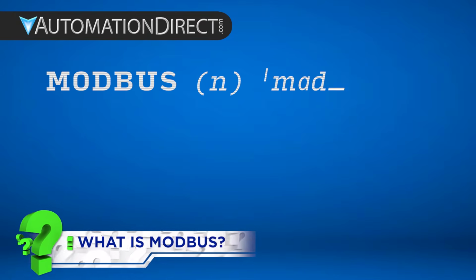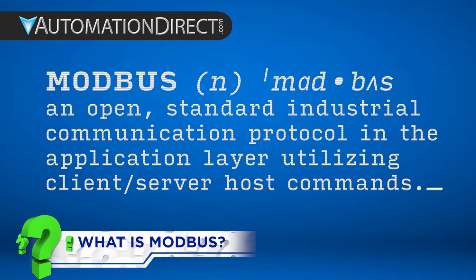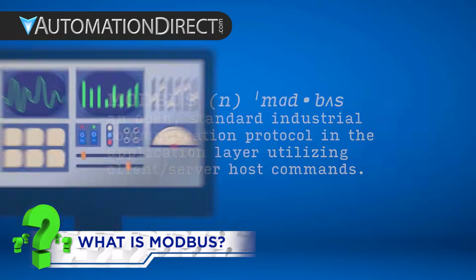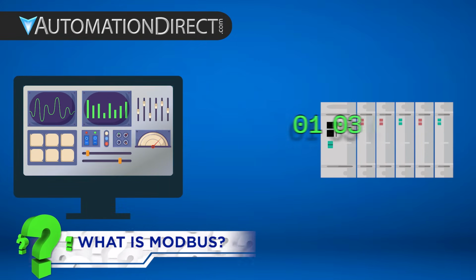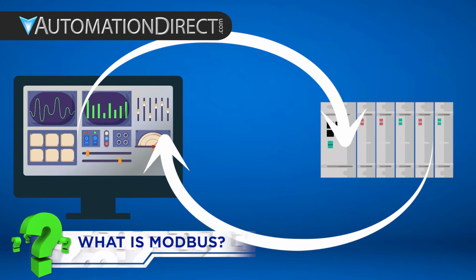Modbus is an open industrial communication protocol. It defines a simple, standardized way for devices to exchange data. One device makes the request and the other responds. A clear question and answer exchange with no negotiation and no ambiguity.